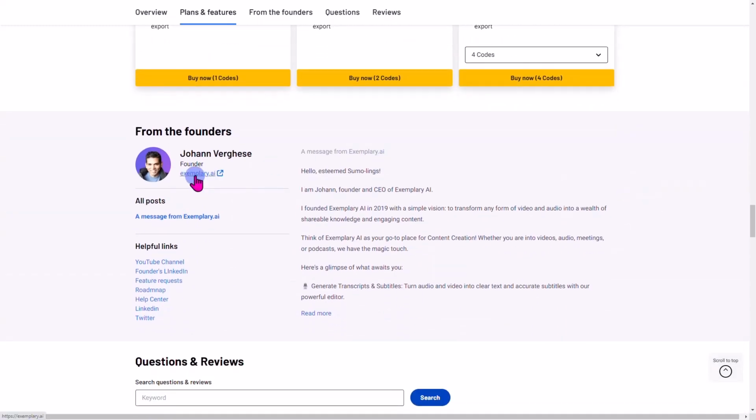Now, they do have a website here, and we'll look at that in a second. You've got the YouTube channel, the founder's LinkedIn, feature requests, their roadmap. They do have a roadmap here for you as well, and a help center, LinkedIn as well as Twitter.